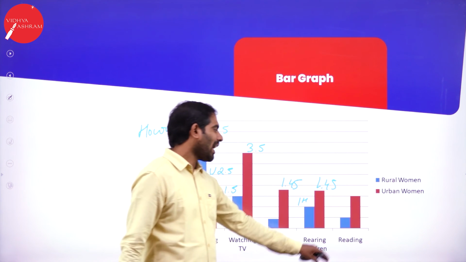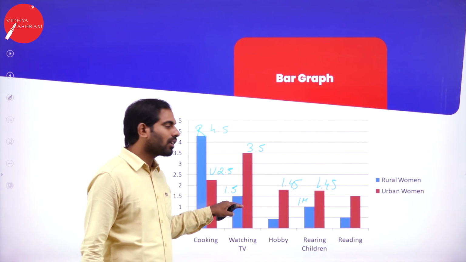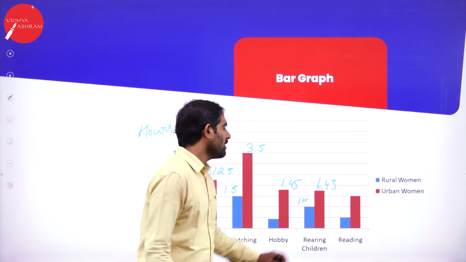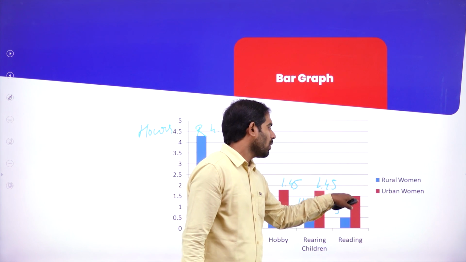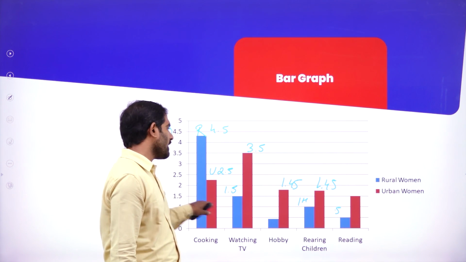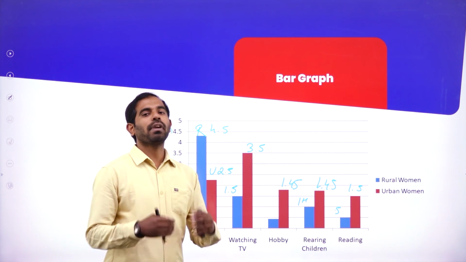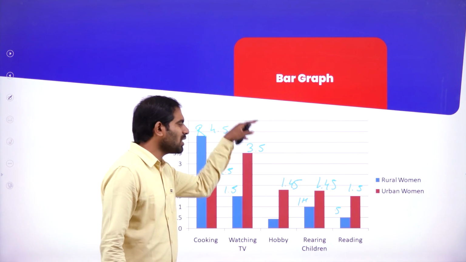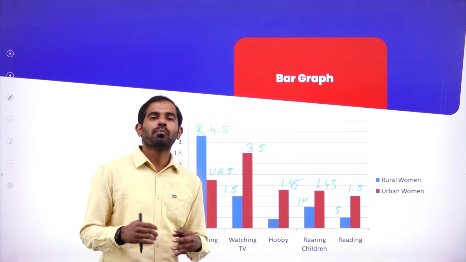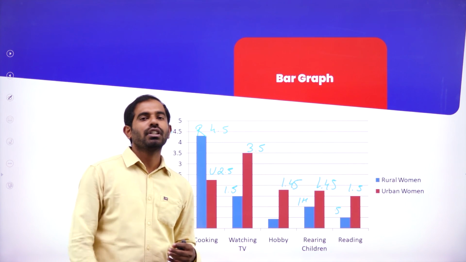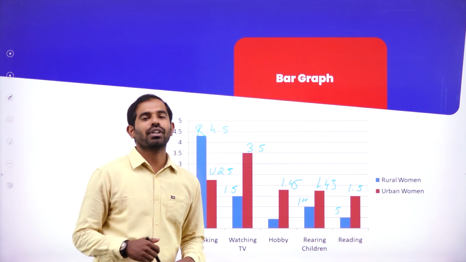And last, we have the activity of reading, and rural women, as per this bar graph, spend nearly half an hour on reading compared to urban women, who are spending nearly 1.5 hours on reading. So you can make use of different words and simplify it. No need to use extraordinarily complicated words and sentences. The more you complicate it, the fewer marks you get in your examination. And the simpler you make it, the more marks you can score in your examination.